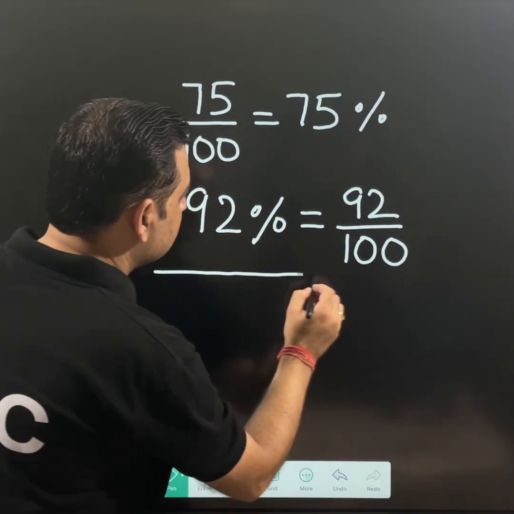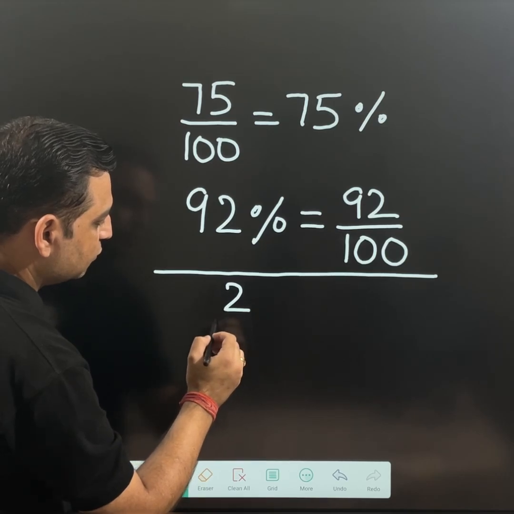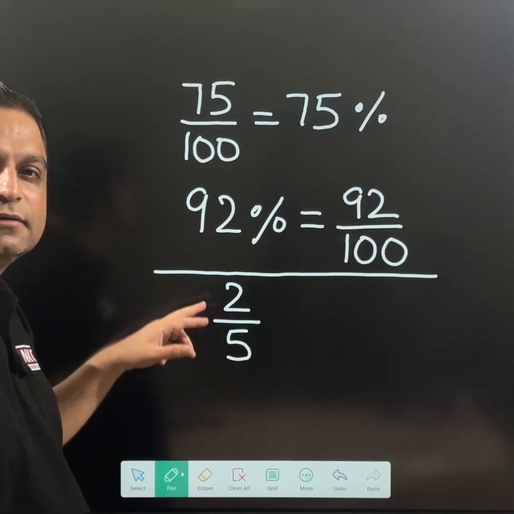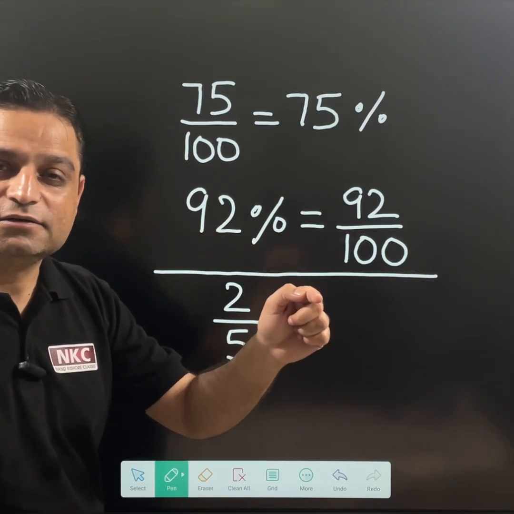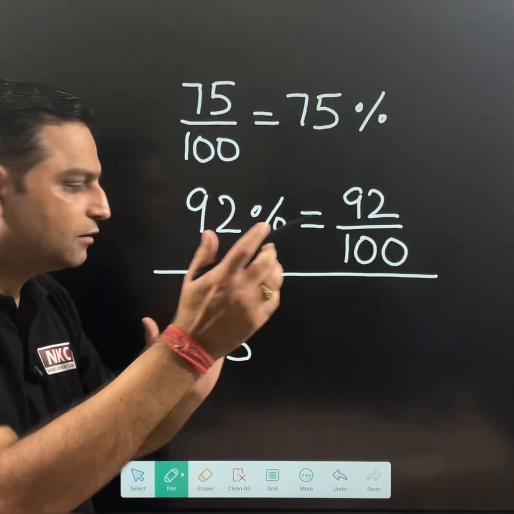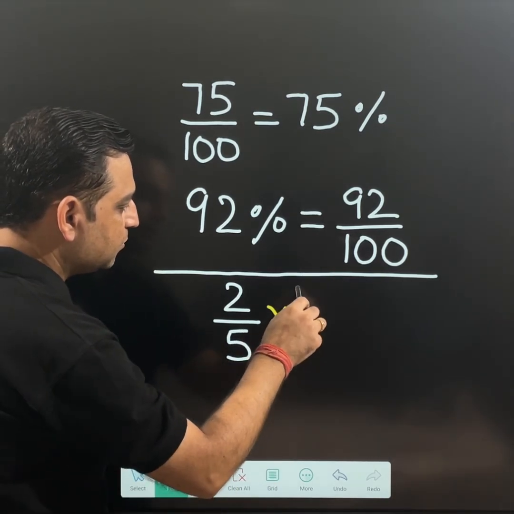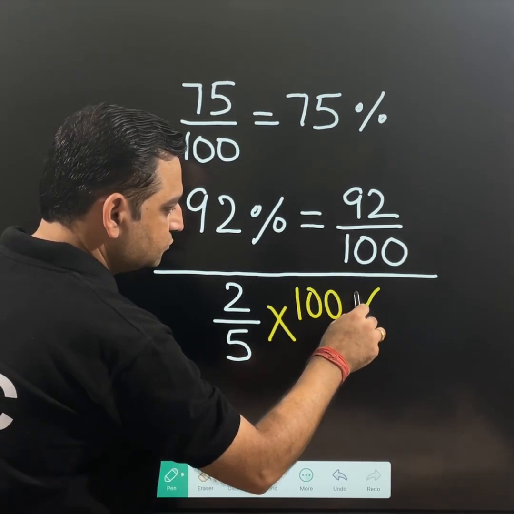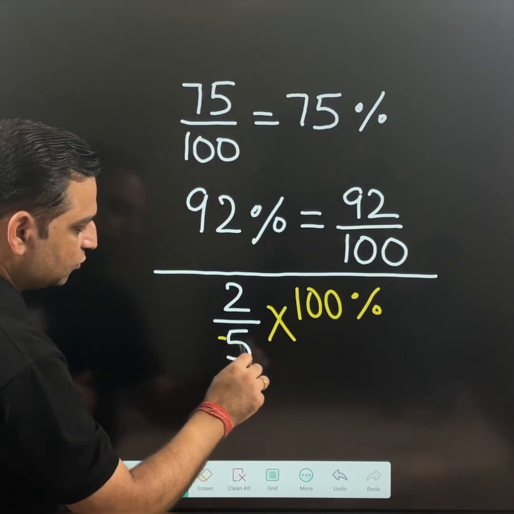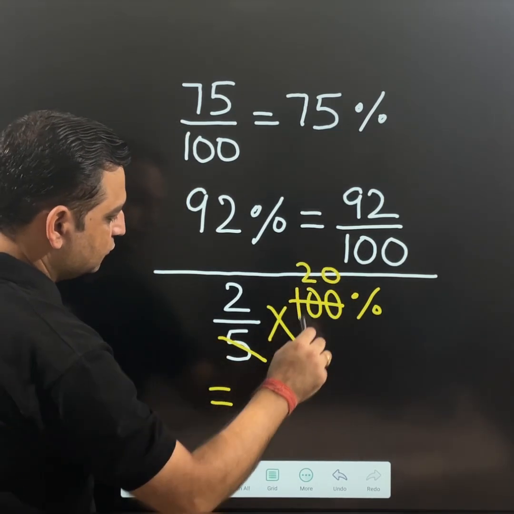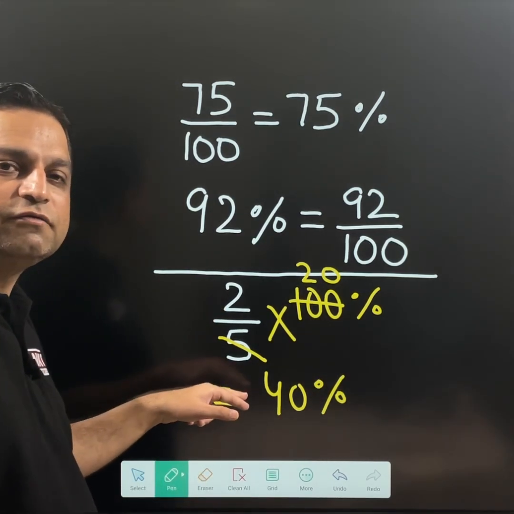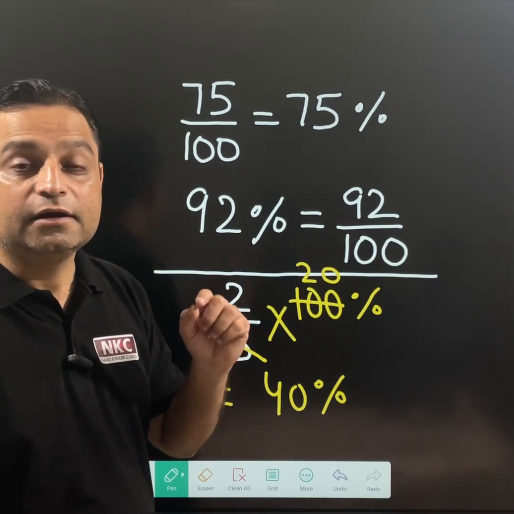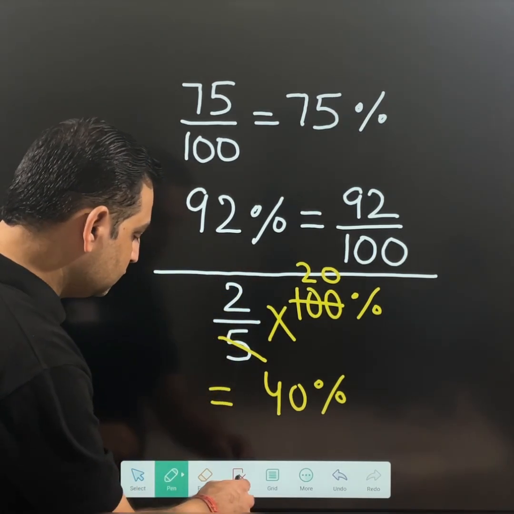The second point is, let's suppose you have secured 2 marks out of 5. You have a fraction and you are told to convert it into percent, fraction to percent. What do you need to do? Just multiply by 100%. It will be converted into percent. 5 times 20, so 20 times 2 is 40%. That means 2 over 5 is 40%. It makes questions very easy, and it is a very common question in schools.